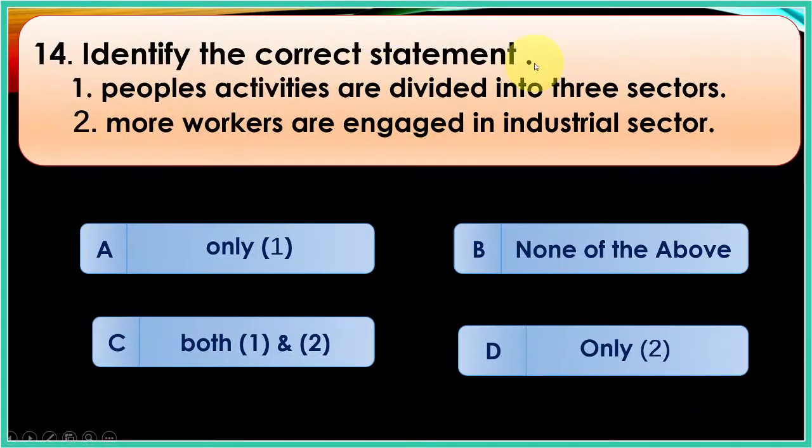Identify the correct statement here. People's activities are divided into 3 sectors, right? More workers are engaged in the industrial sector. This is wrong. So only 1 is right. So only 1 is correct here.